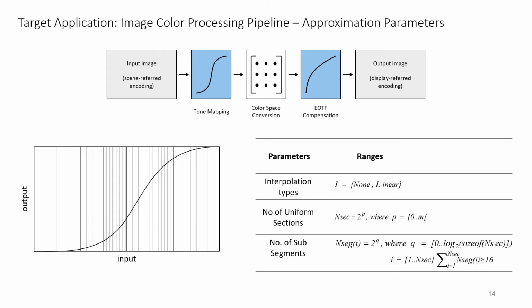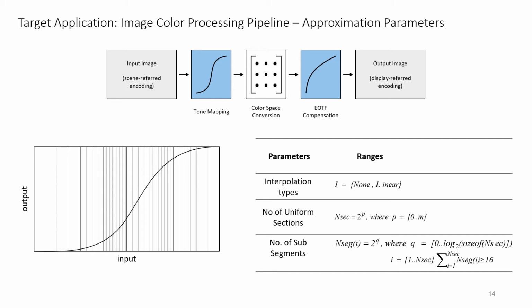Now that the target application has been presented, let us have a look at the approximation parameters that need to be explored. Since tone mapping and EOTF compensation are nonlinear functions that can be implemented as lookup tables, we can approximate them using sparse tables. The approximation concept of these sparse lookup tables is illustrated on the bottom left figure.